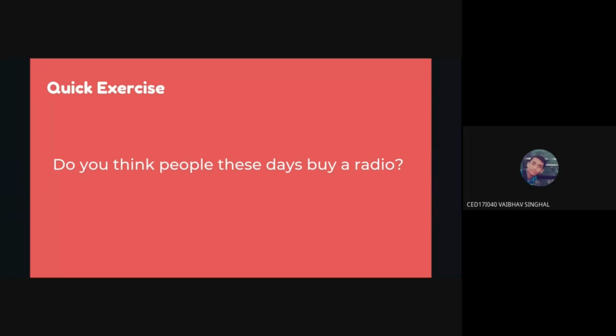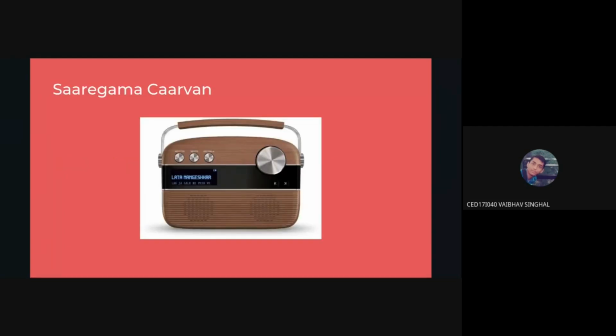Okay. So with smartphones, a radio comes inbuilt, but I'm talking specifically about buying a radio in this modern age. As I see, people are saying no. But here's one interesting case study, the Saregama Carvaan.